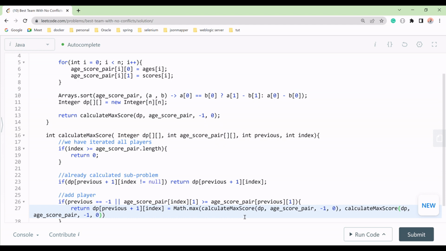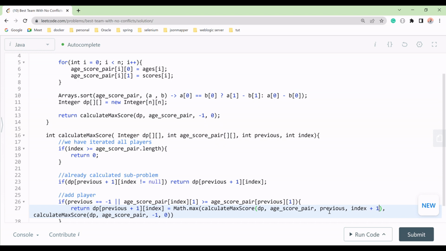Let's suppose this one, and I'll pass this one two times. So first we are calculating, and then we are passing our score. But index is nothing but our previous, and this 0 is nothing but our index. So let's suppose we have already passed index, and then for the next index we have to do index plus 1.